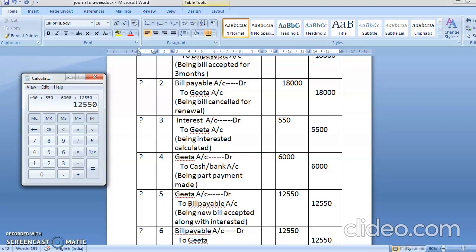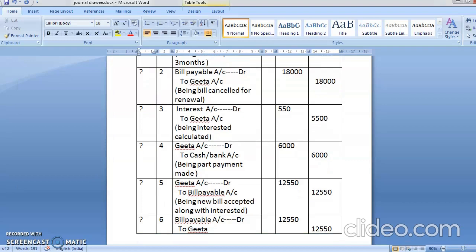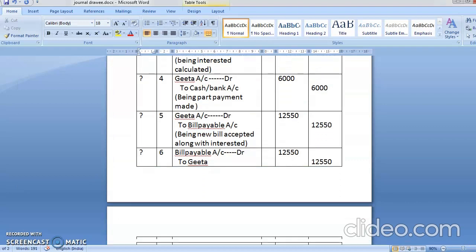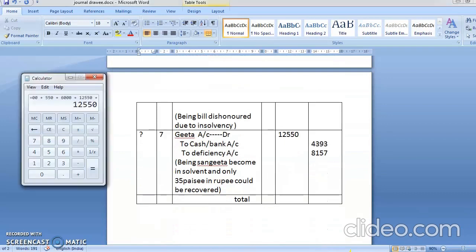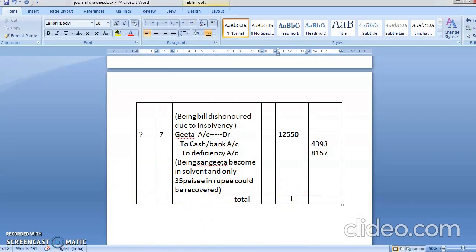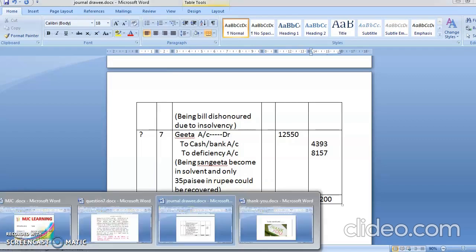And then the last, seventh one, again 12,550. So your total is coming to 80,200. So your credit total is 80,200, and your debit total should also be 80,200. So both the totals should tally. Okay, that is the second part of homework, that you are going to total it.